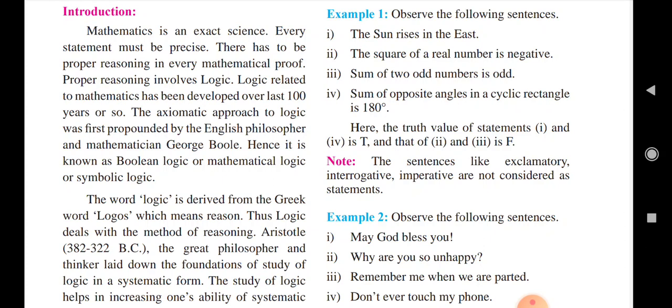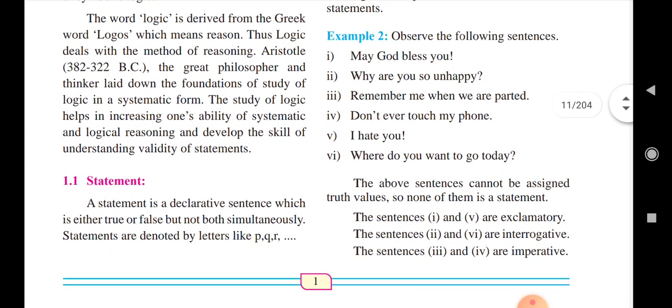The axiomatic approach to logic was first propounded by the English philosopher and mathematician George Boole, who started Boolean algebra. Hence it is known as Boolean logic, mathematical logic or symbolic logic. The word logic is derived from the Greek word logos, which means reason. Reason means cause. Thus logic deals with the method of reasoning.